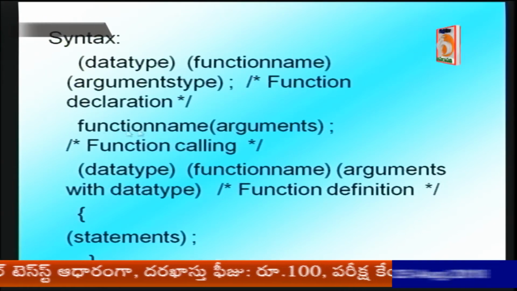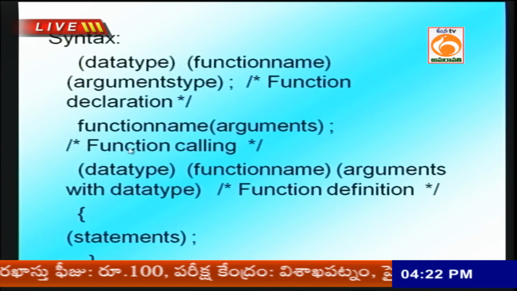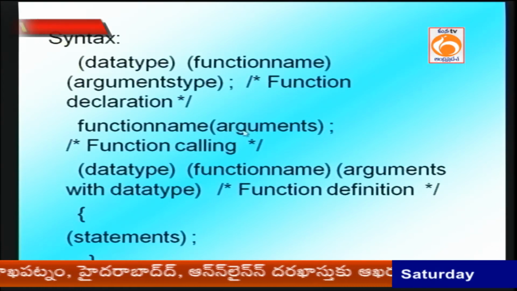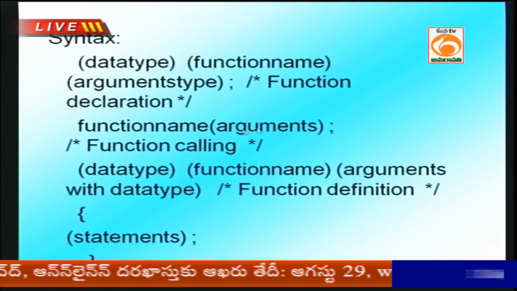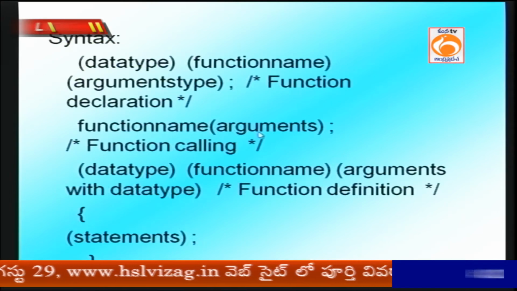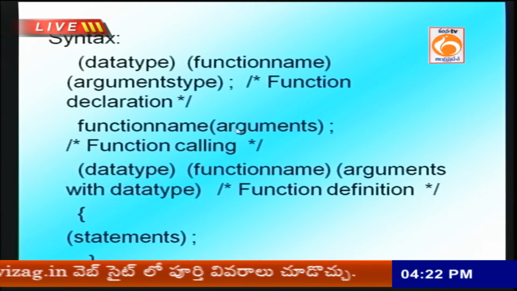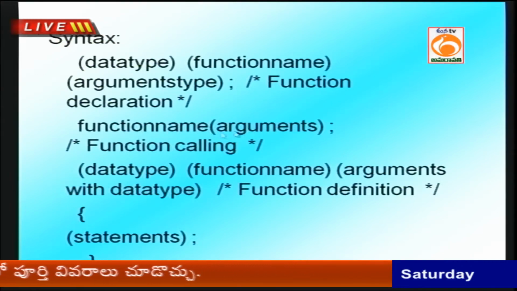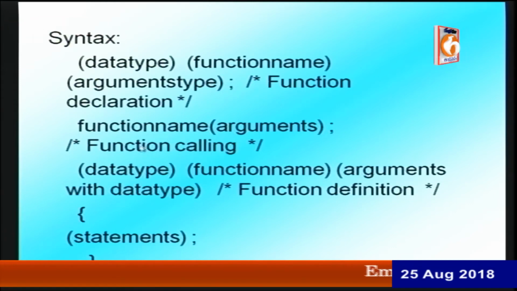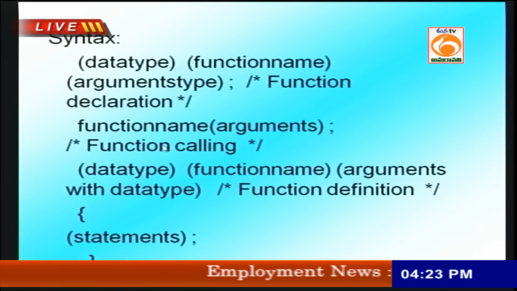What is step number 2? Function calling. How to call the function? The name of the function and passing the arguments, like actual values, integer, character values to be passed. Function name, values to be passed. This step is called function calling. Where should the function be called? Inside main, call the function.